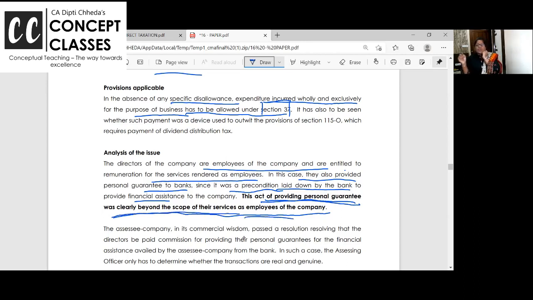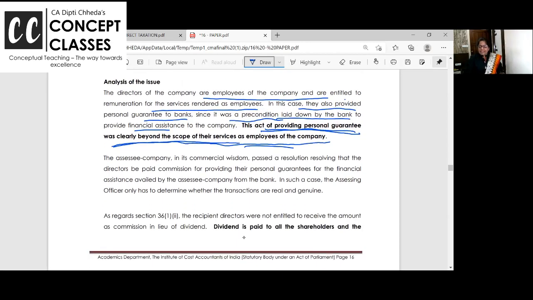That's true. Generally employees don't give personal guarantee. SSC company, I'm reading word to word. Yesterday, many cases I've just given you an overview because they were very easy or repeated. Isko padho, ye naya hai.